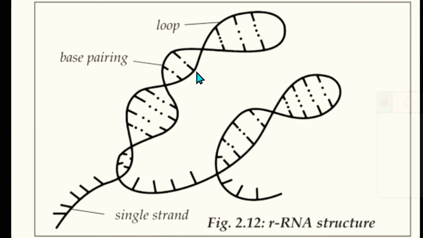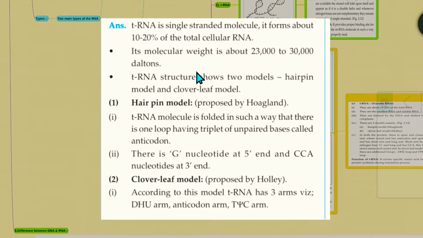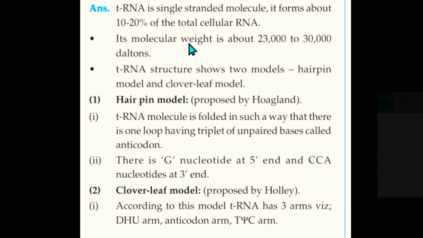It forms a loop-like structure. We'll move to the next and most important one, that is the tRNA. This is the transfer RNA. You'll see tRNA is a single-stranded molecule. It forms about 10 to 20% of the total cellular RNA. Its molecular weight is about 23,000 to 30,000 Daltons. A tRNA structure shows two models. The first one is the hairpin model and the second one is the clover leaf model. The hairpin model was proposed by Hoagland.